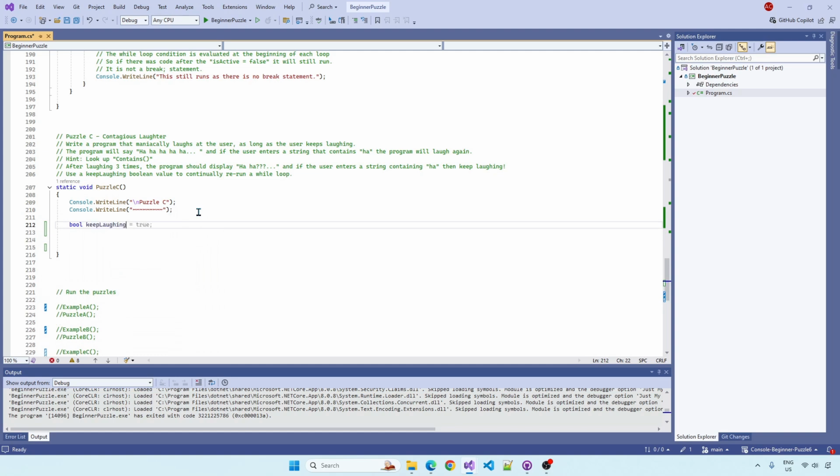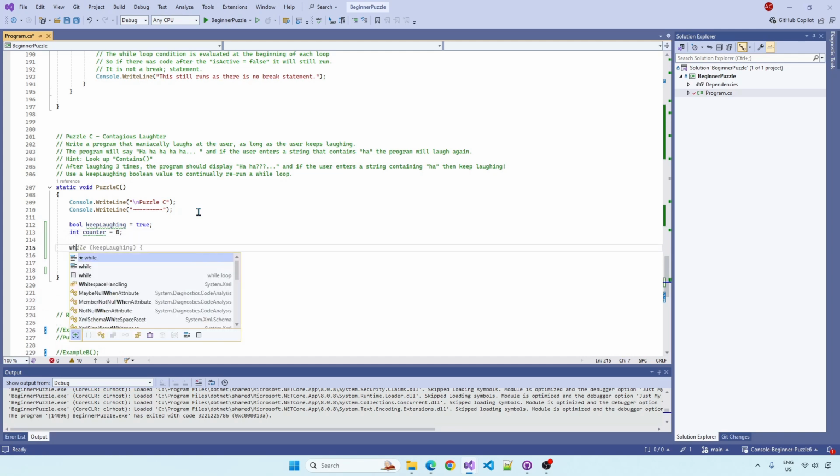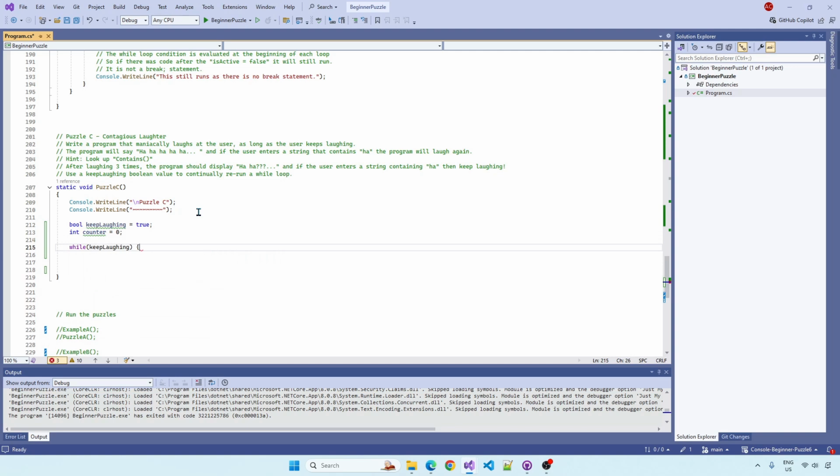So bool keepLaughing, and we'll set that to true. We'll have a counter. I'm just going to use counter, although I could use i. I think I'll use i in the future. I just really want to hammer home that it's a counter. While, yep, see, it's thinking, while keepLaughing, and then close the brackets. While keepLaughing's true. You could just do true as well, if you think that's more readable, go for that. But this on its own means that it's true. Okay.